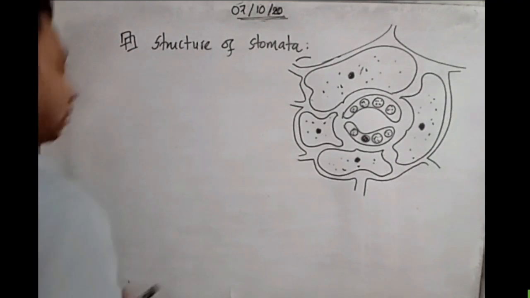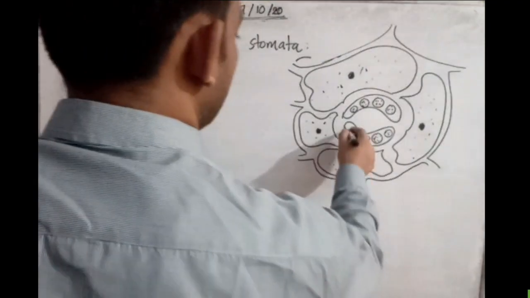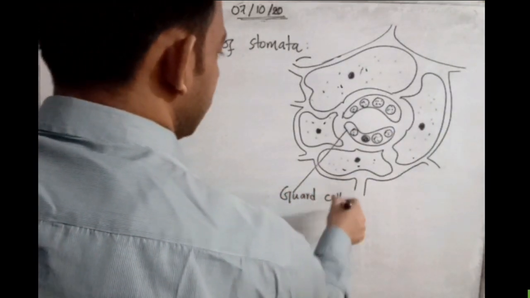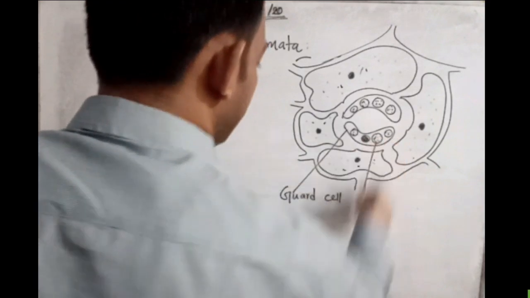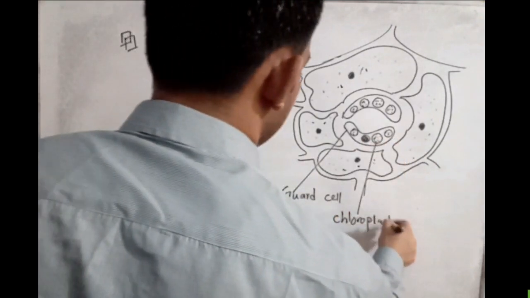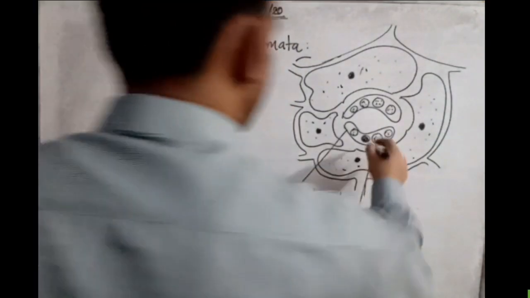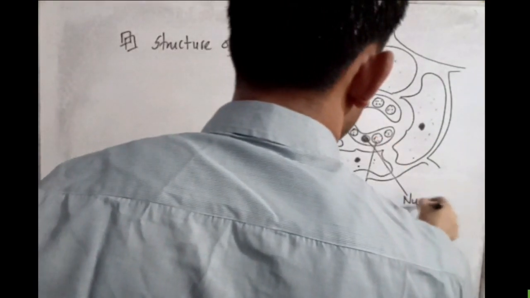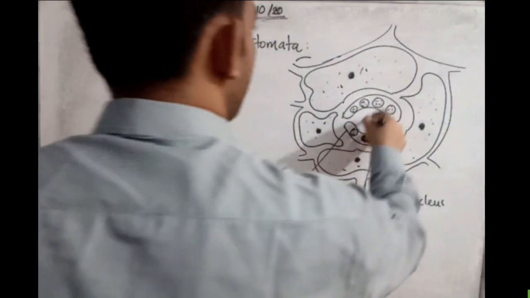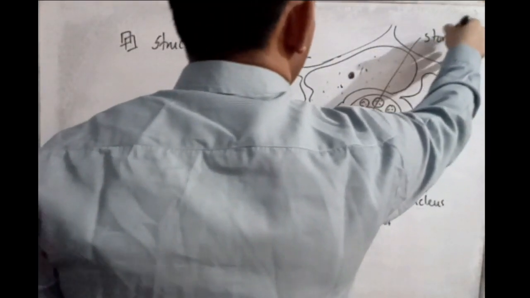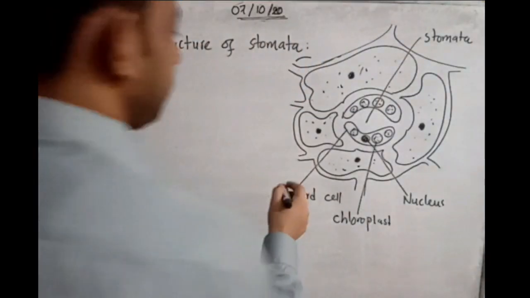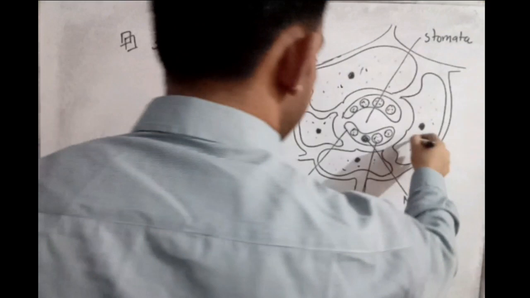In them there is the chloroplast. Then we can write the nucleus. Then this is the stomata. And these are the subsidiary cells, or you can also say the epidermal cells.